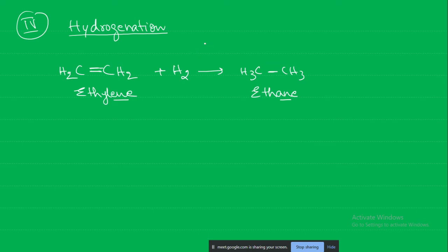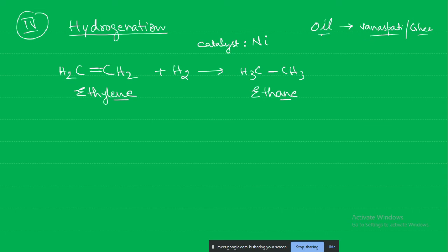In this one a catalyst will be required, and the catalyst will be the nickel catalyst. The hydrogenation reaction is also used mainly for the conversion of oils, taking the oils and converting them into vanaspati, which appears like ghee. So it will be solid at room temperature.